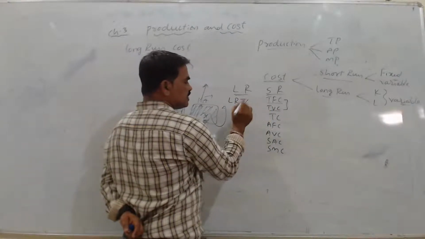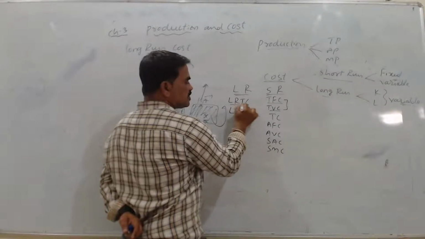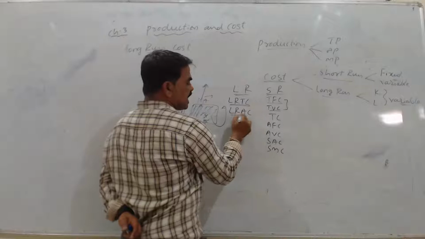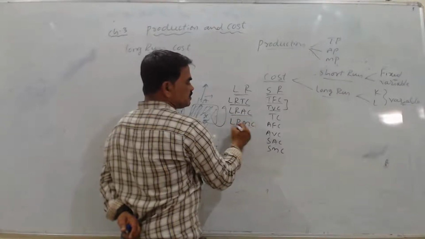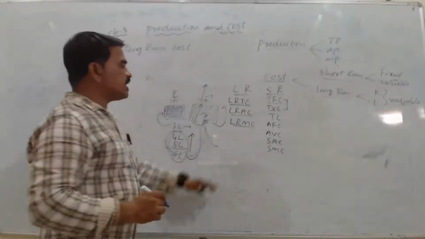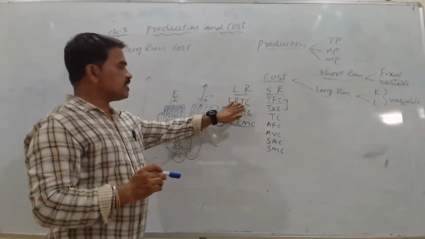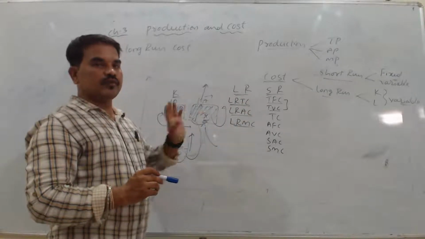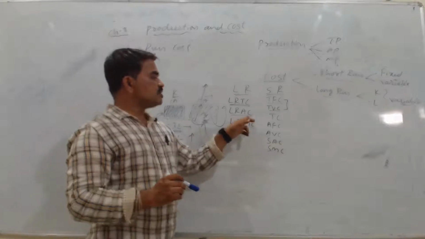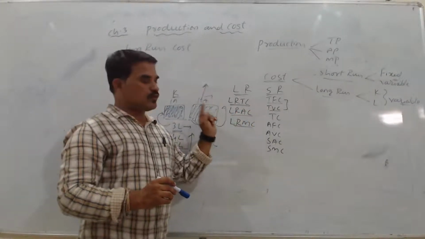total cost will be there. That long run average cost, and from whatever total cost is there, we can get average cost, long run average cost, and long run marginal cost we can expect. So we can expect only these costs. A total cost is there and aggregate is there. Total cost per unit of output. What do you mean by average cost? That is again total cost, but per unit of output.